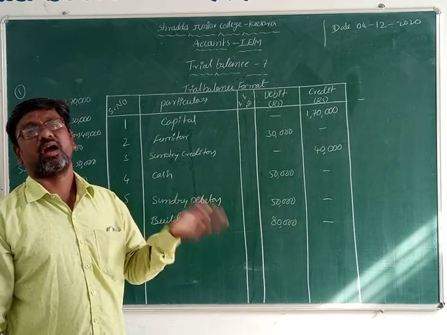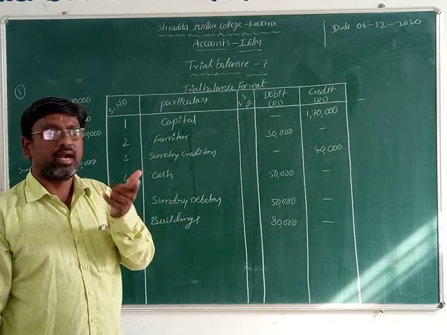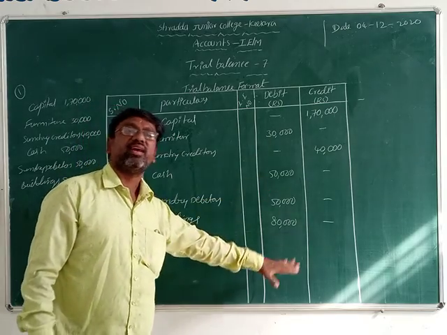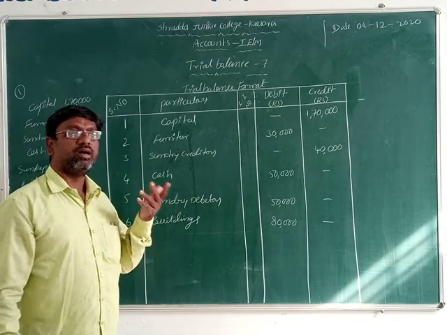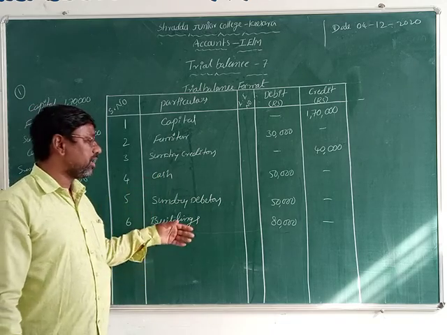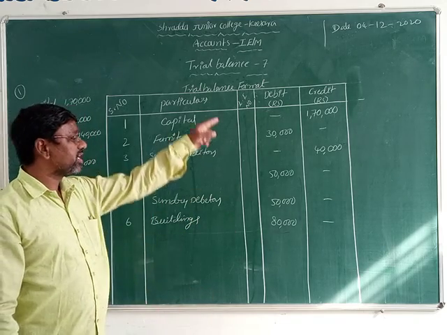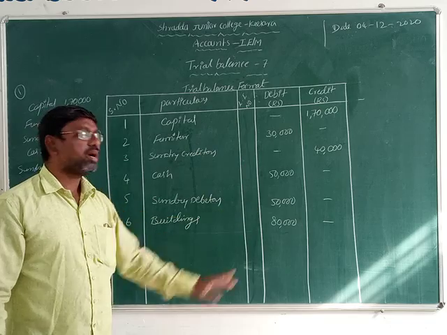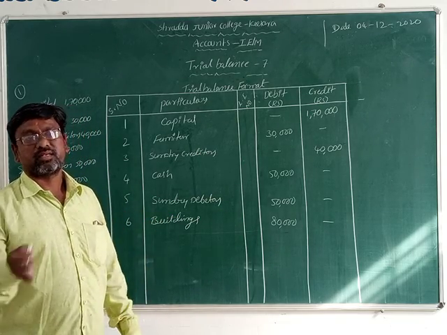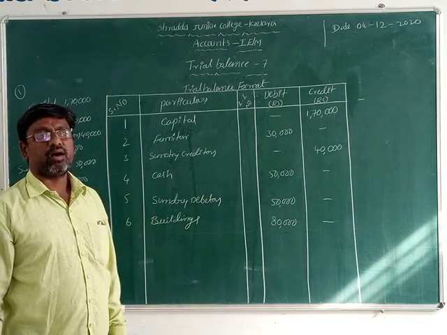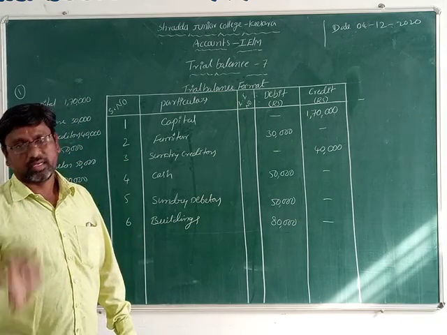Is it profit or loss? Just think about that and you can write very easily. Now friends, we don't make a balance carried down or capital. We just do the totals. If both the debit and credit sides come to an equal amount, our answer is correct.